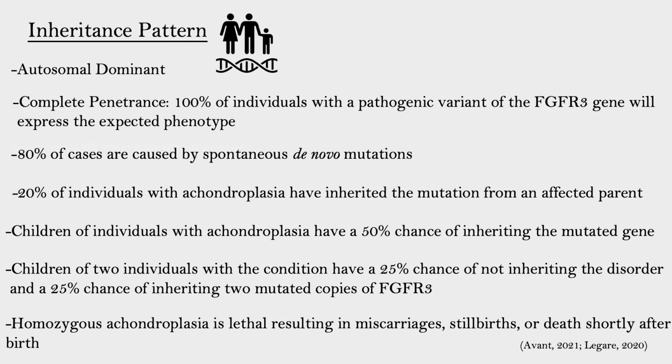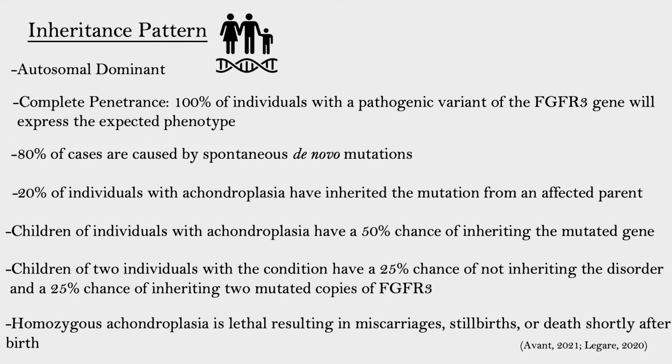Achondroplasia is inherited in an autosomal dominant pattern with complete penetrance, meaning that 100% of individuals with the mutation will express the expected phenotype. Individuals are born with this condition, and 80% of cases are caused by de novo mutations in the FGFR3 gene, which is one of the highest known rates of spontaneous mutation in the entire genome. Children of someone with achondroplasia have a 50% chance of inheriting the disorder.